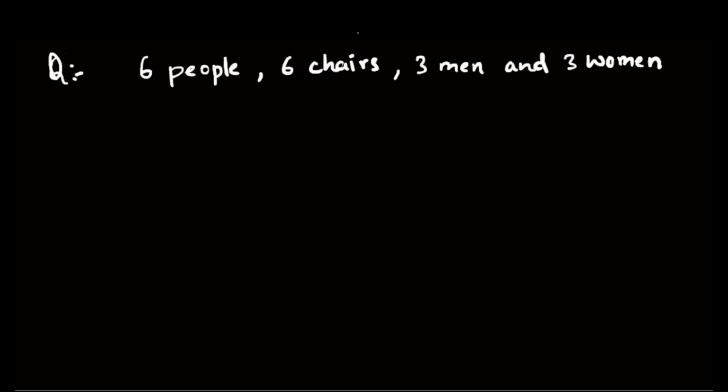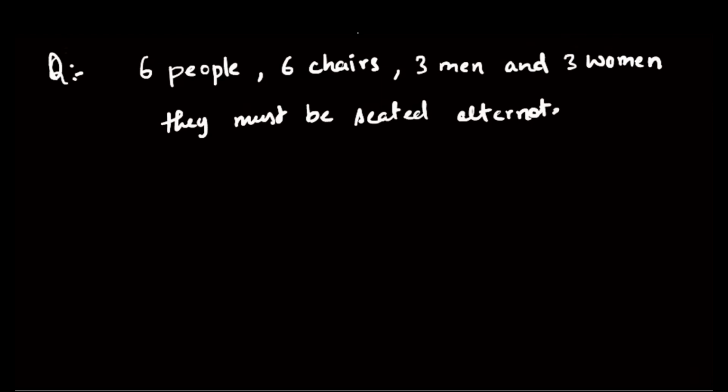Now I'm giving a condition: they must be seated alternate to each other. So how many ways are possible over here?